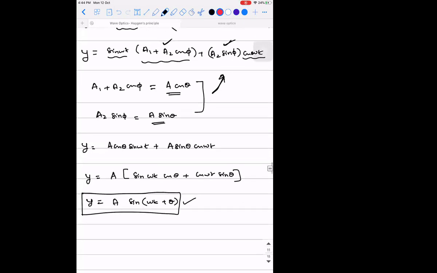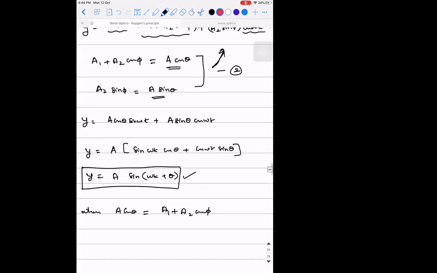Where A is what? If you observe, A cos theta is a1 plus a2 cos phi. Similarly, A sin theta, we know that it is a2 sin phi.